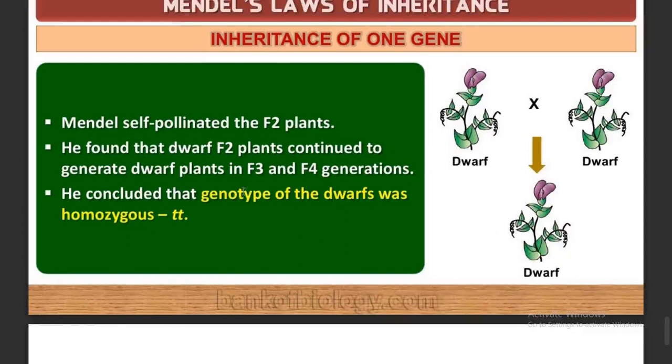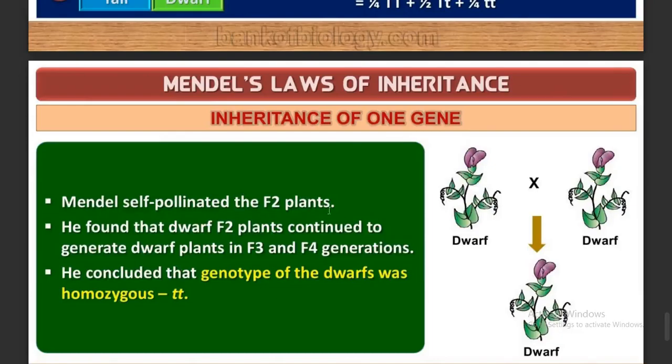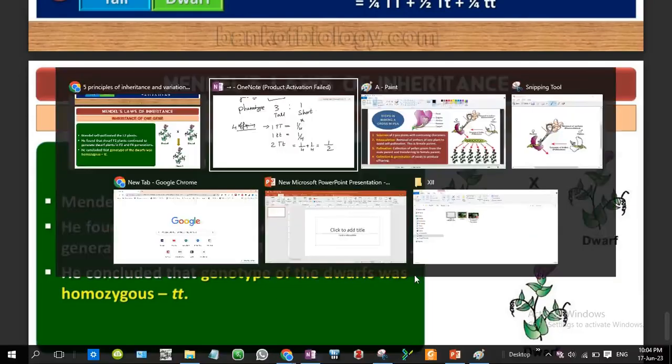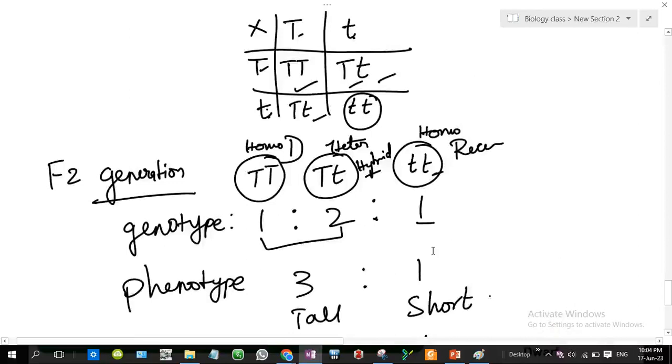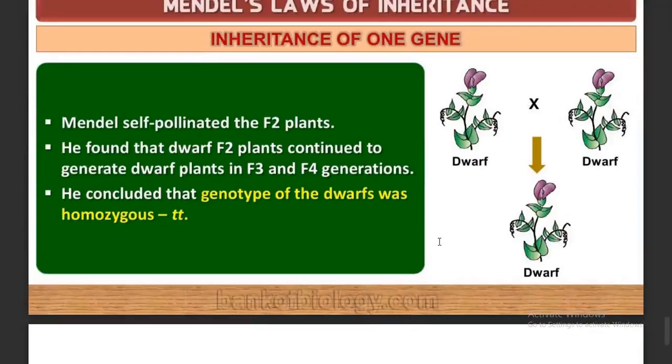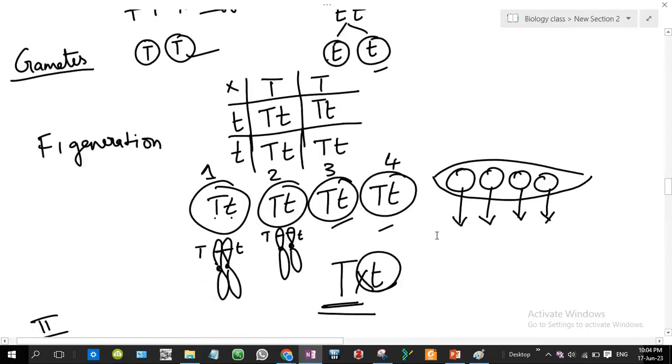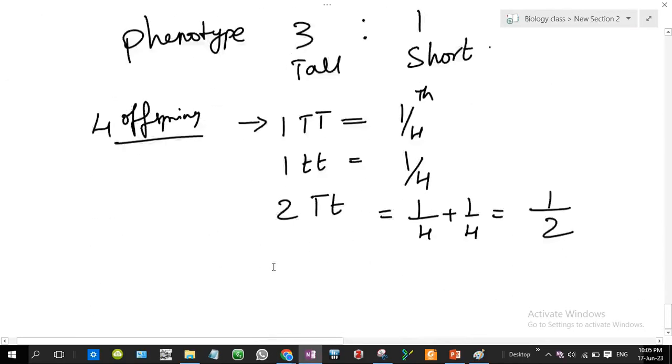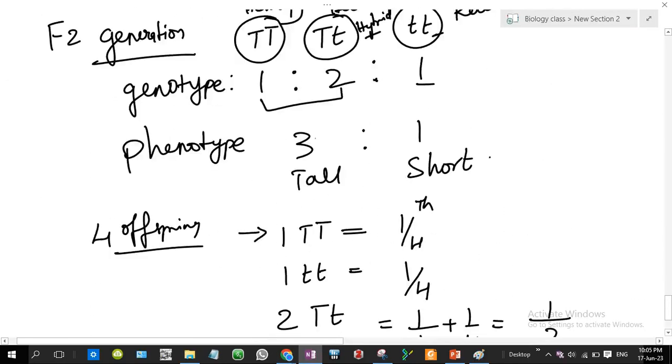So that's it, done with inheritance of one gene, and Mendel could see that ஏதோ ஒரு factor which is transferred from the F1 generation. ஏன்னா நம்ம F1 generationல we have all the offspring are tall, எல்லாமே tall தான். 1 2 3 4 நாலு offspringமே tall இருந்துச்சு. ஆனா F2 generation வரும்போது we were able to see a short offspring.